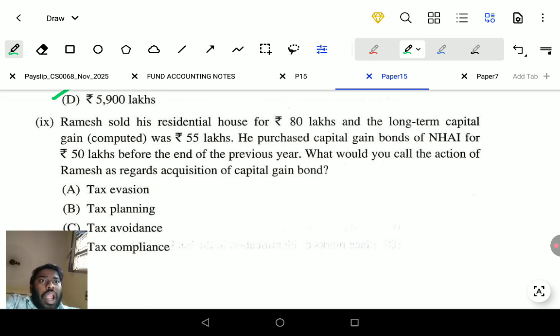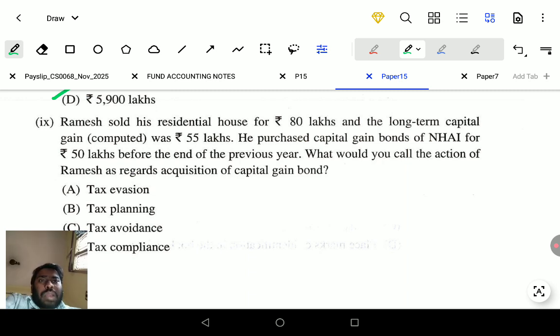Next question. Ramesh sold his residential house for rupees 80 lakhs and long term capital gain computed was 55 lakhs. He has sold. What is the cost? Can you guess? 80 minus 55, the cost. He purchased the capital gain bonds of NHAI, National Highway Authority of India, for rupees 50 lakhs before the end of the previous financial year. What will you call the action of Ramesh as regards the acquisition of capital gain bonds?